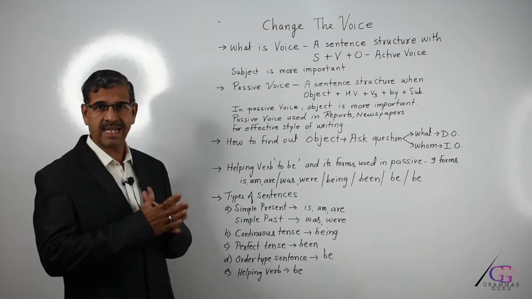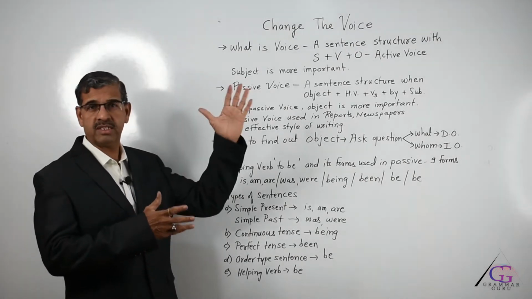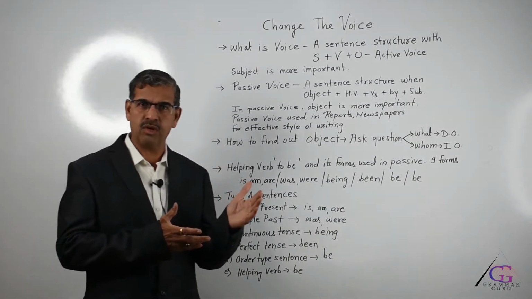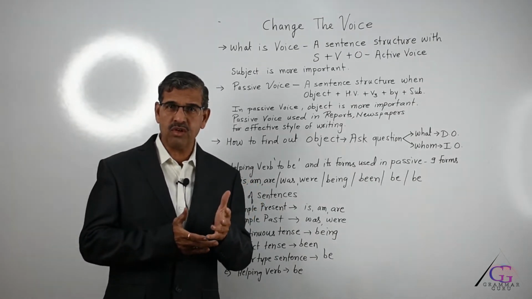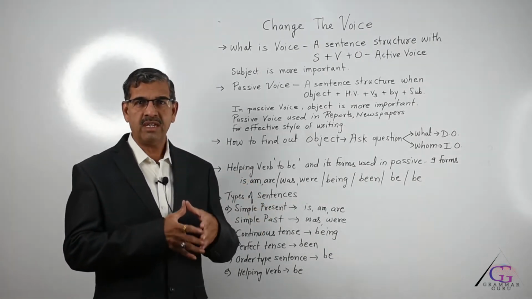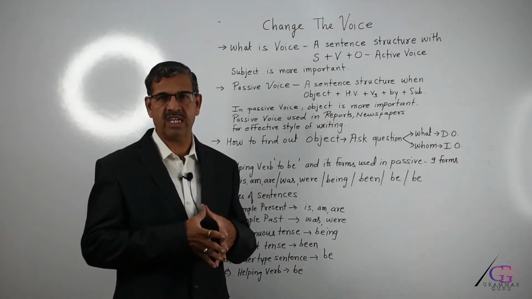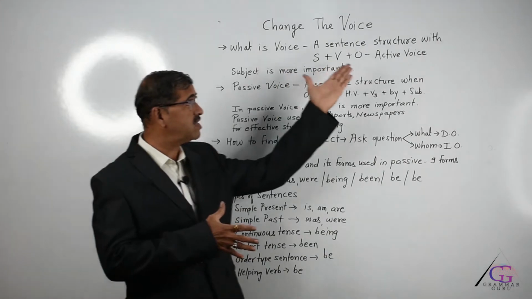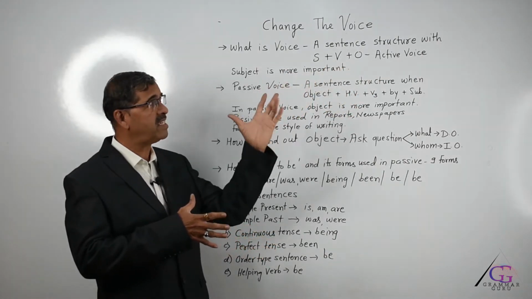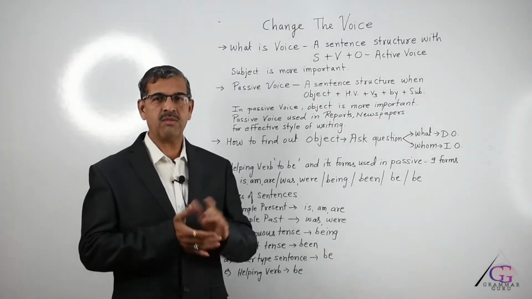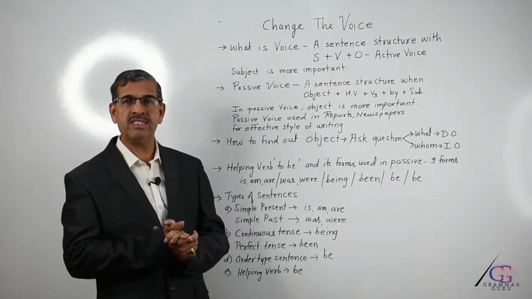So the first question that comes to your mind is, what is voice? Normally in English you must have heard that there are two voices, active voice and passive voice, but we do not know what voice actually is. A voice is nothing but a sentence structure in English. When the sentence is in the form of S plus V plus O, it is called active voice.